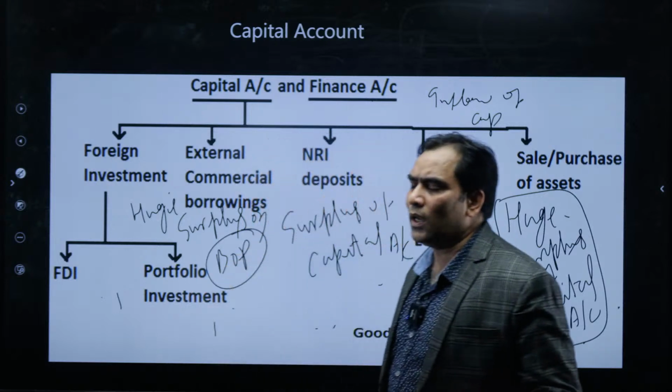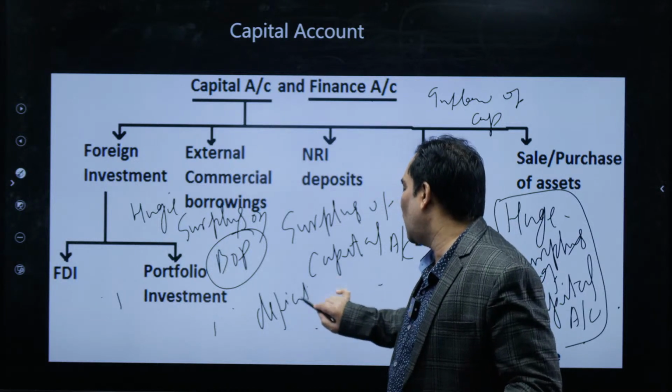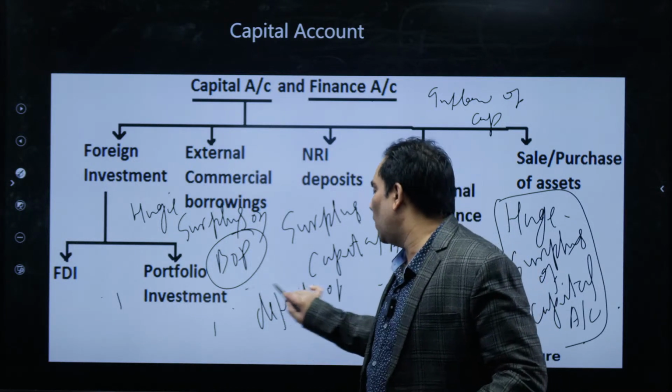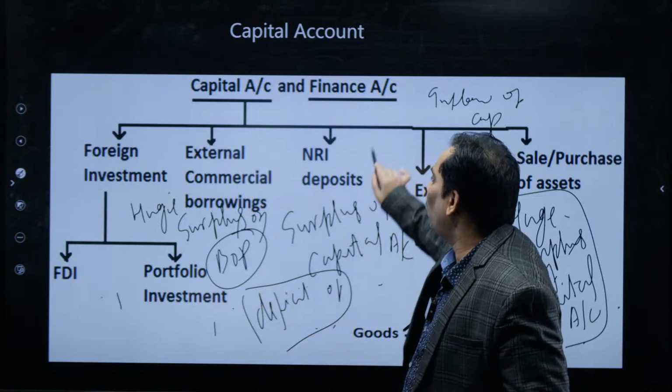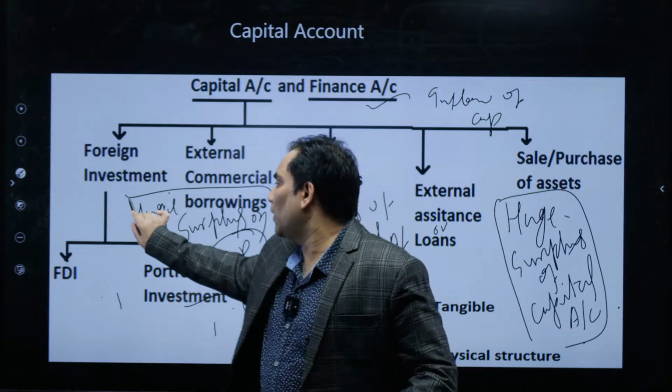That means whatever deficit was there on the current account was met by the inflow of capital account, and we get a surplus on BOP.